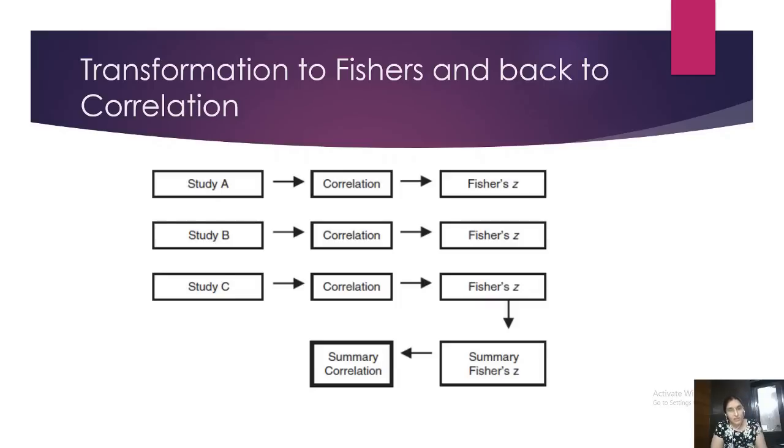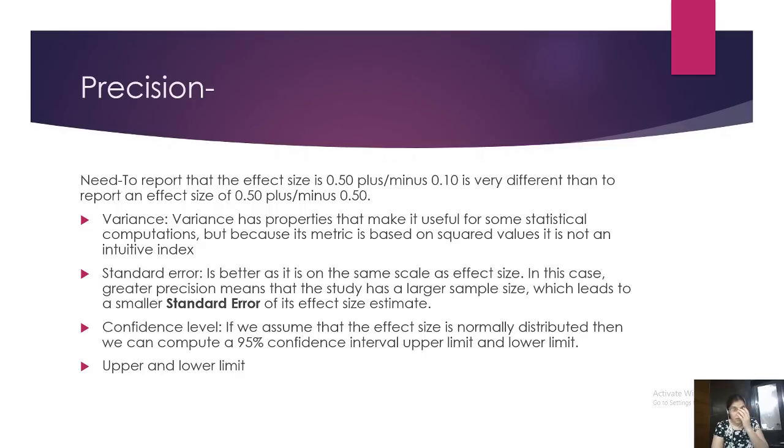So in study 1, we give it a correlation value, and the software converts it to Fisher Z. Study B, correlation value, converts it into Fisher Z. Finally, it summarizes the Fisher Z values and converts them back to a summary correlation. And then finally we get our effect size. I'm telling you this because there will be values of Fisher Z in the output.